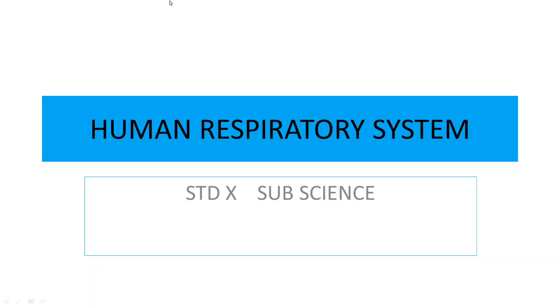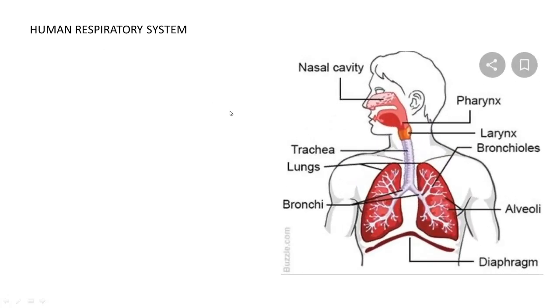Okay, last time we had discussed respiration. Today we are going to discuss the human respiratory system. Now in this system, first we will discuss the different parts of the respiratory system. Here you can see all the parts of the system.